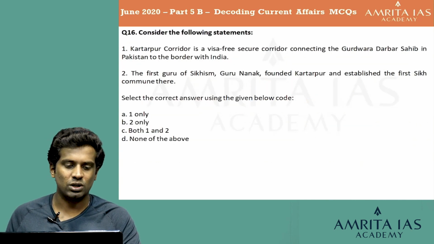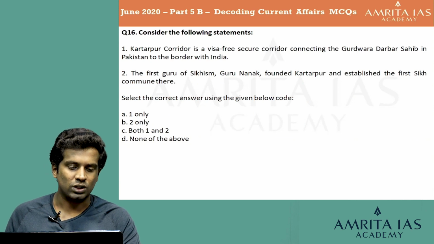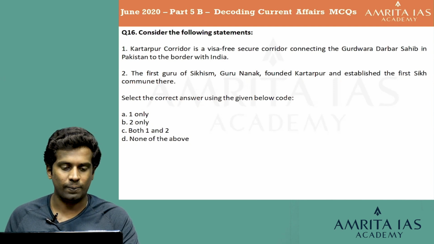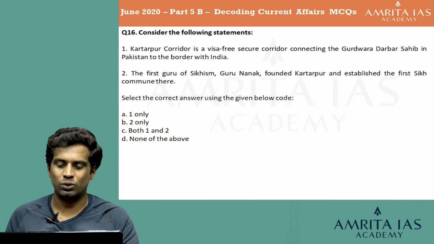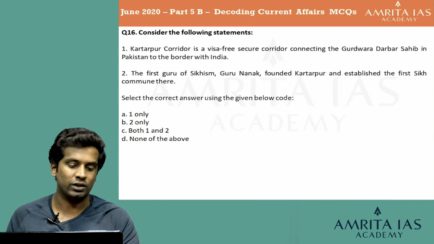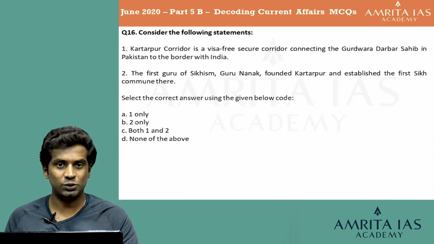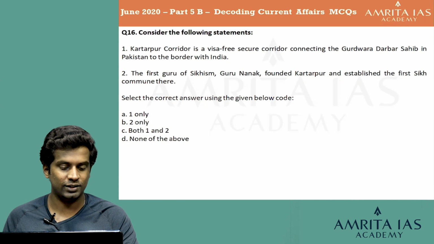Consider the following statements about the Kartarpur corridor. Statement 1: Kartarpur corridor is a visa-free secure corridor connecting the Gurudwara Darbar Sahib in Pakistan to the border with India. Statement 2: The first Guru of Sikhism, Guru Nanak, founded Kartarpur and established the first Sikh commune there. Select the correct answer using the code given below. A, 1 only. B, 2 only. C, both 1 and 2. And D, none of the above.